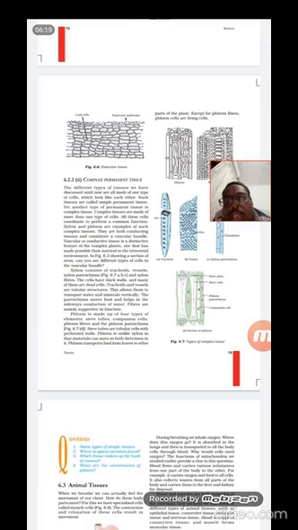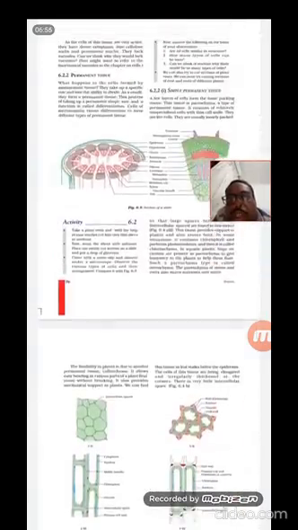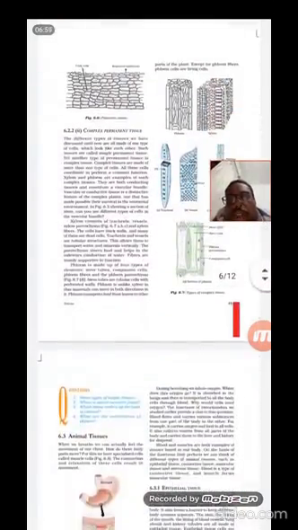And I have attached notes. Inside the notes I have given the difference between xylem and phloem, and the difference between simple permanent tissue and complex permanent tissue. Both are given. Please go through that. If there is any doubt, please reply to me or write under wherever I am posting this video. It is a very small video, very easy to understand. Go through it and study it properly, and read this particular part on tissues 2 to 3 times for your understanding.